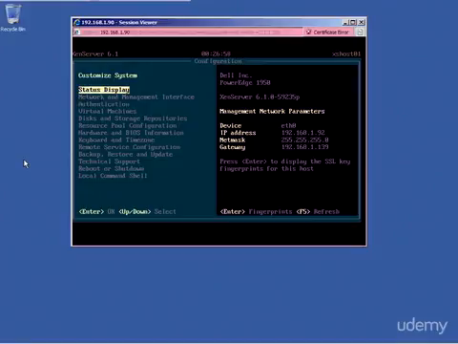So that is the installation of XenServer. I'm really glad you got a chance to see this. I'm going to walk through this entire display and all of the options that are listed here, along with getting into the back-end Linux environment and explaining a few things there to you as well.